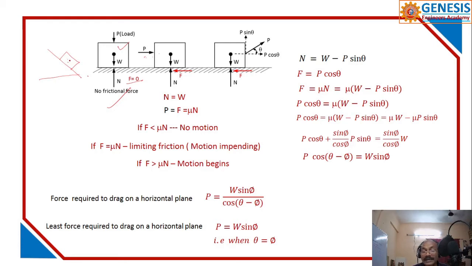I have not applied anything, but the situation itself keeps the body in motion and tries to move the body down. You understand? That is the difference between this and this. Don't get confused. Here I have applied the force, here I have not applied the force. This is the horizontal surface, this is the inclined surface. Bodies on an inclined surface will definitely have a tendency to come down. It all depends upon the angle of that surface.